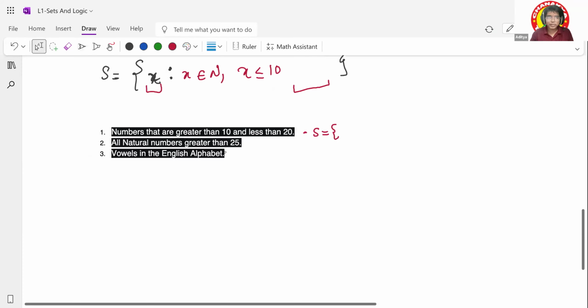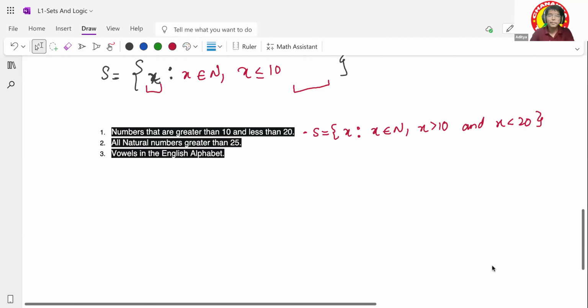It should be a number greater than 10. It is a number, so it belongs to N. It means x is greater than 10 and x is less than 20. Fine. So this is the set builder form for this.